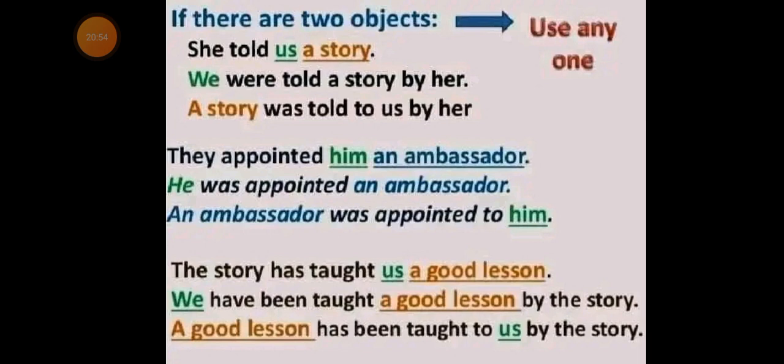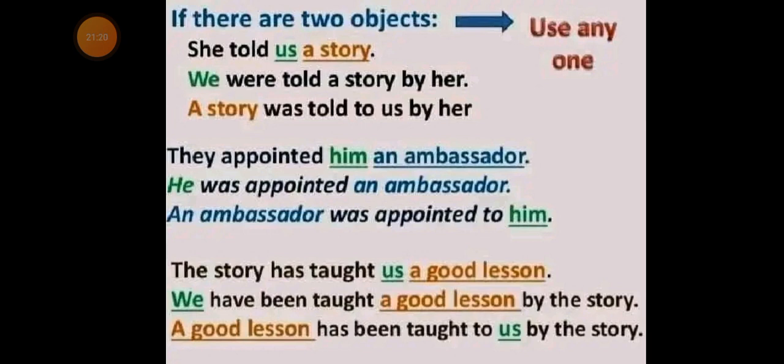If there are two objects, we have two alternatives in the answer. Consider the sentence below: we are told a story by her.